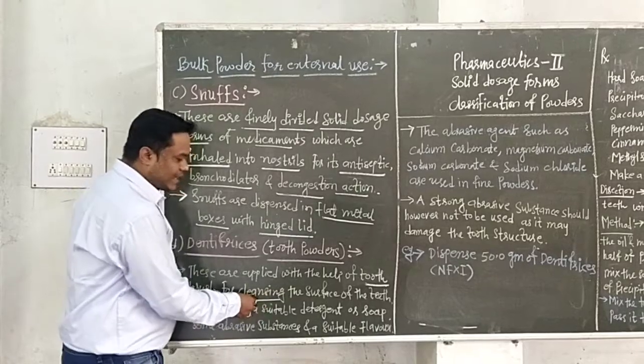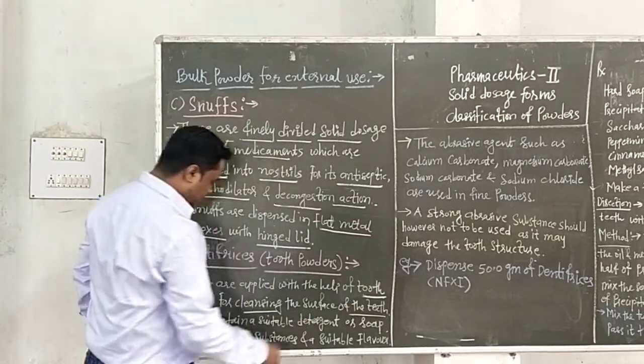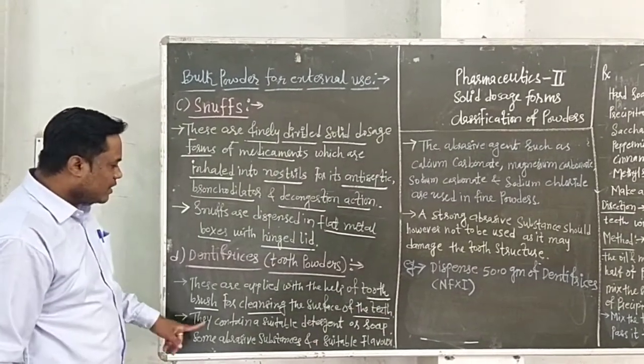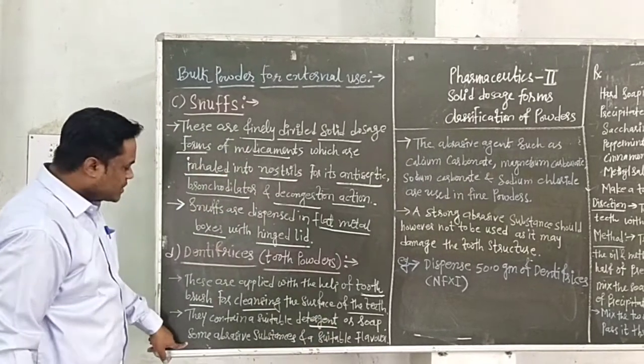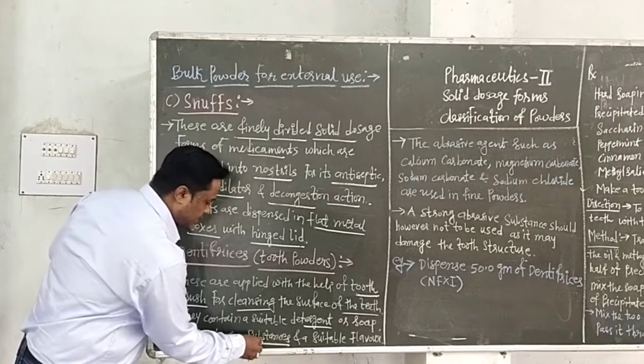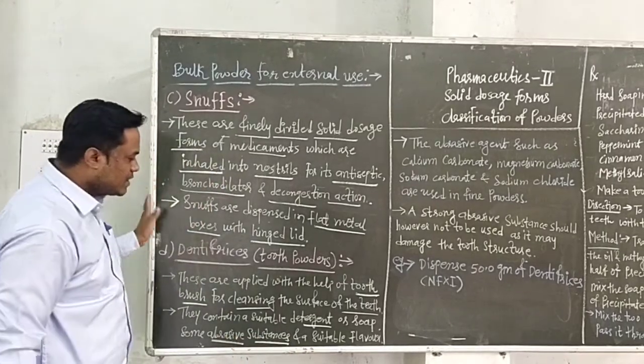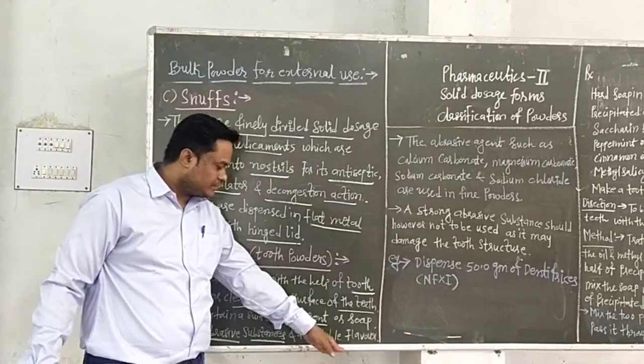The action is cleansing the surface of the teeth, and they contain a suitable detergent or soap, some abrasive substances and a suitable flavor.